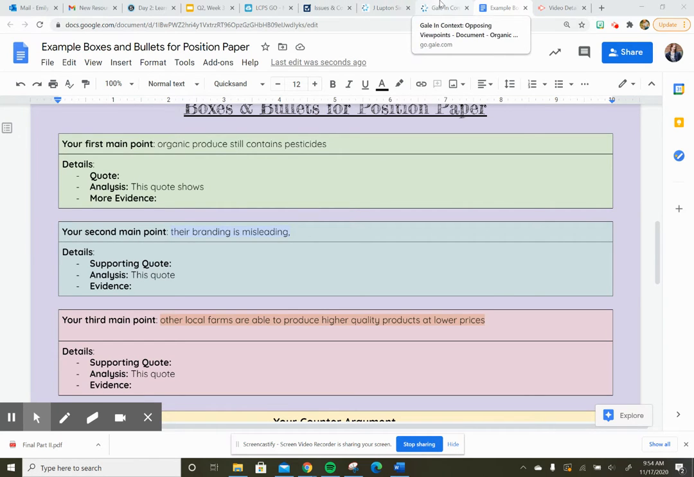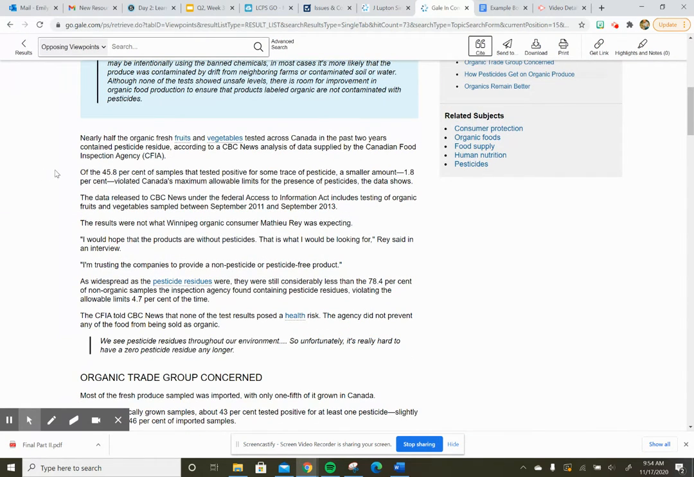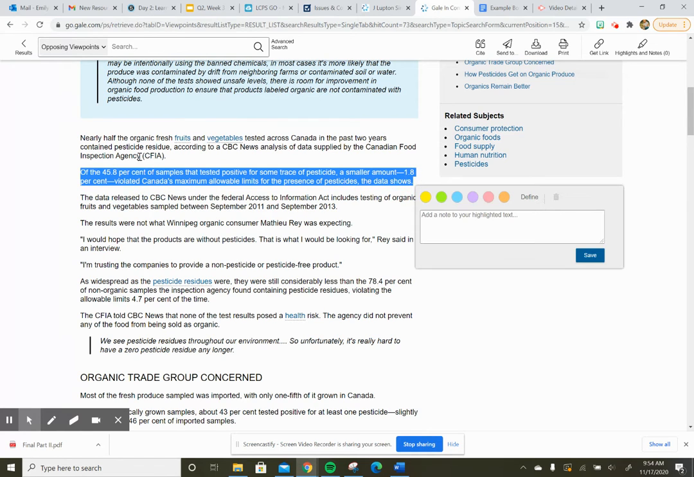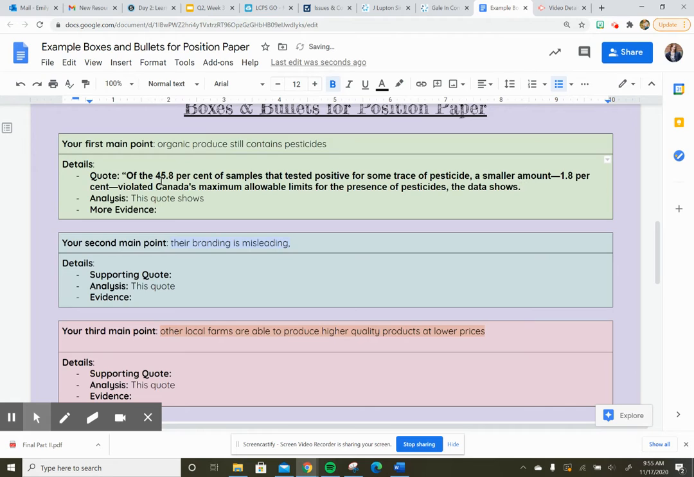So I'm going to start by going to my Gale article, and I'm going to look for that quote that I want to include. And so mine says, of the 45% of samples tested positive, they had some trace of pesticide. So I'm going to grab that, and I think that works really nicely with my first main point. So I'm going to put it in quotations. I'm going to get rid of the period, and then I'm going to get it ready for an in-text citation.